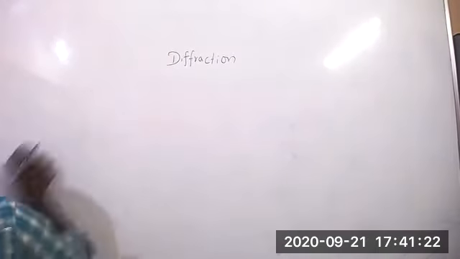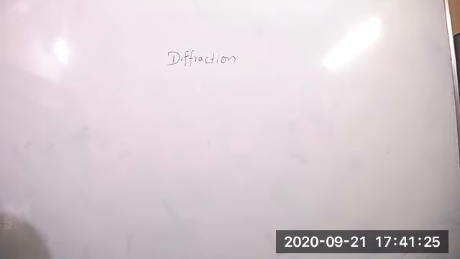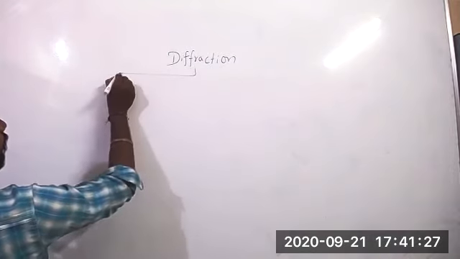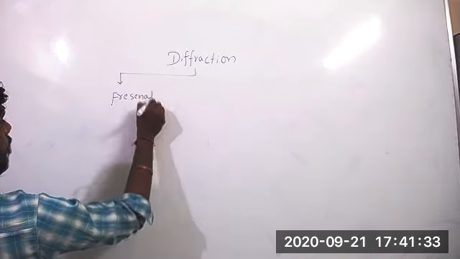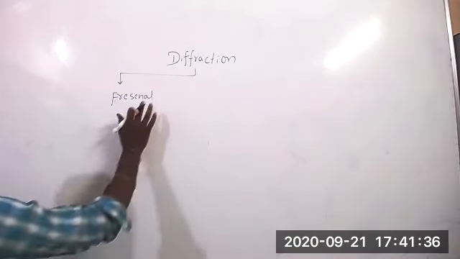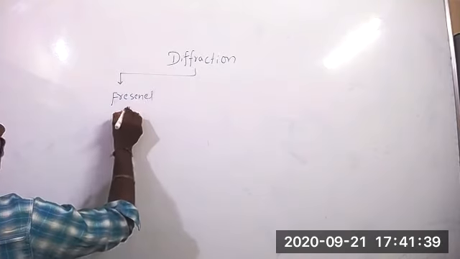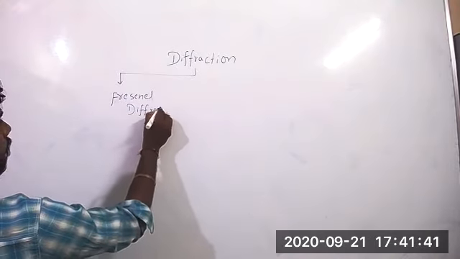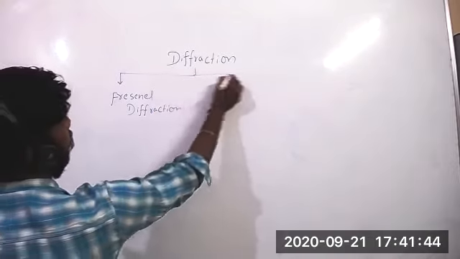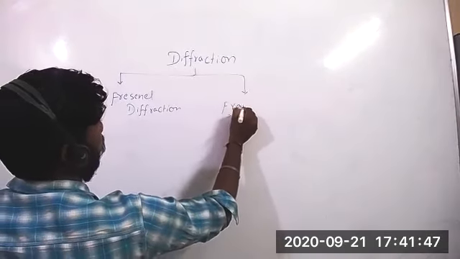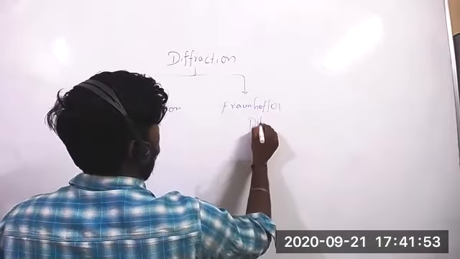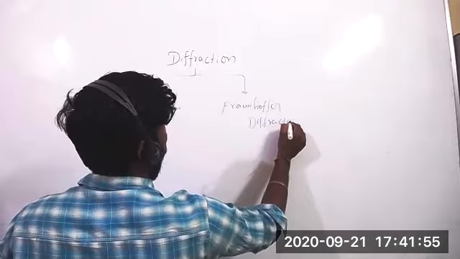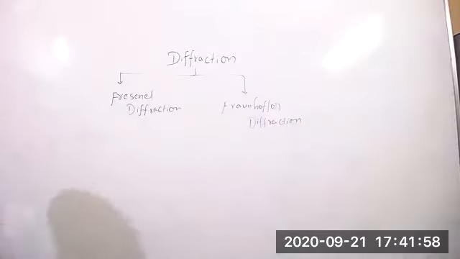Now diffraction types. Fresnel diffraction and Fraunhofer diffraction.